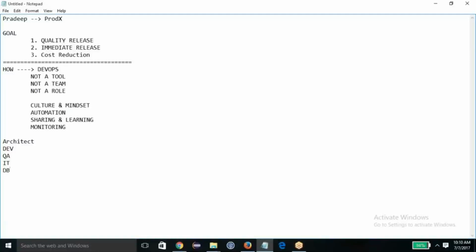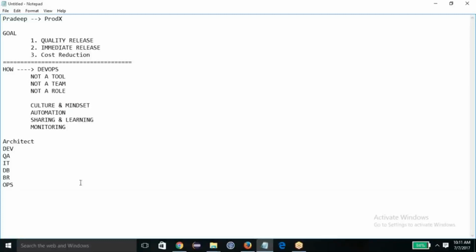You also require the DB guys who are going to admin your database-related activities and ensure a smooth transition for the DevOps and QA. You are also going to hire a build and release team who will manage the coordination between the dev, QA, IT, and DB and help you have a smooth transition. And probably you need operations guys as well, who work on the production side. They take care of your production servers, monitoring, updating, upgrading, installation, and everything.